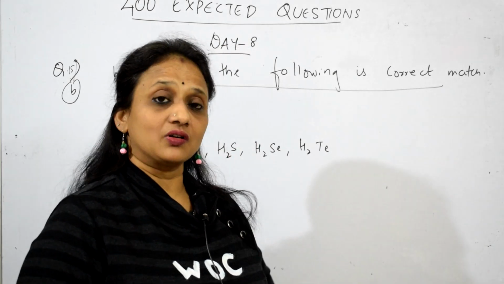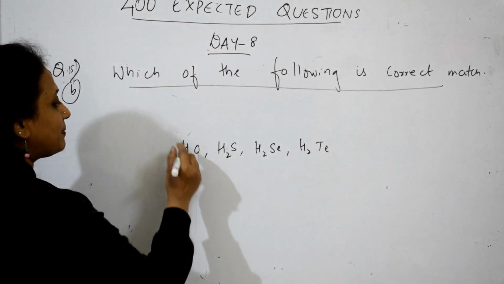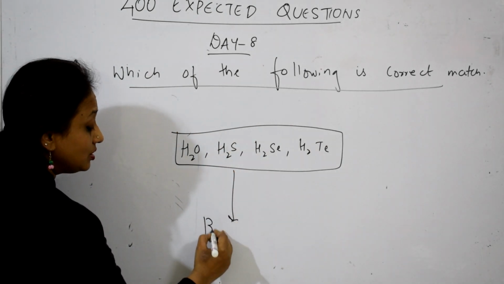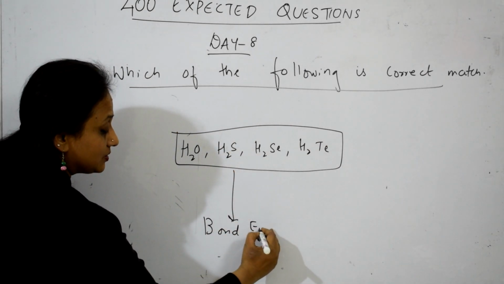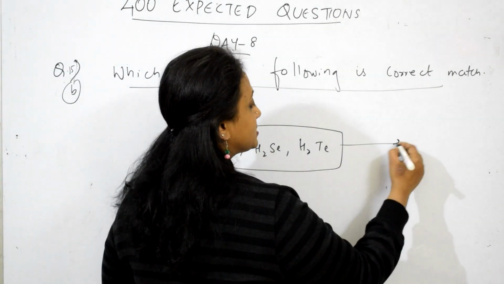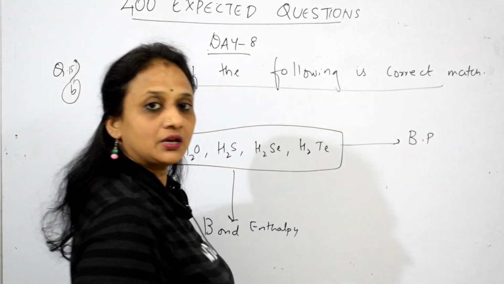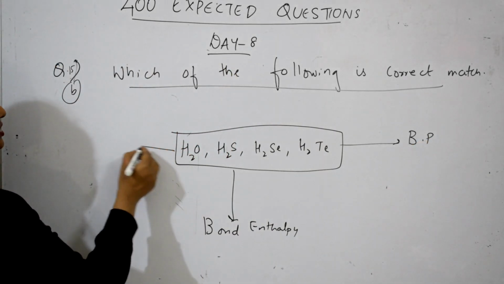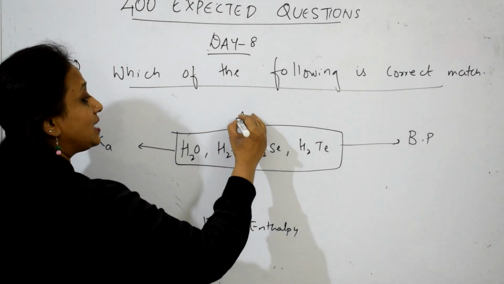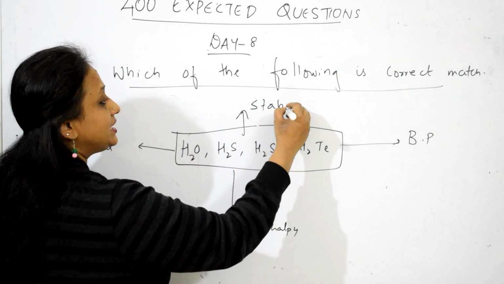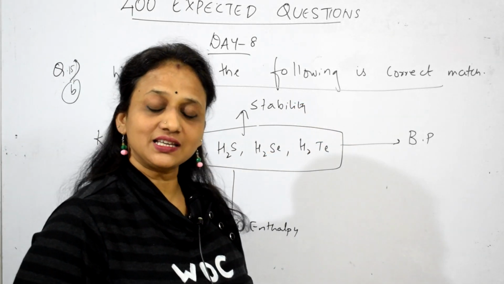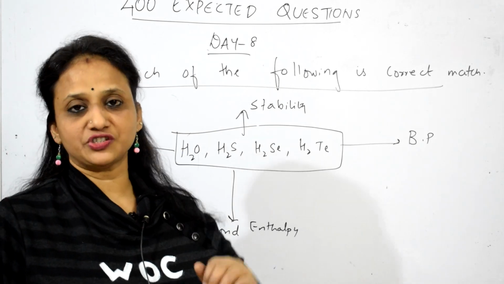On the same pattern, they are going to ask you questions based on bond enthalpy. This is one concept. On the same pattern, they're going to ask you questions based on boiling point. On the same concept, they'll ask you questions based on acidity value. On the same pattern, they will ask you questions based on stability pattern. Remember, students, stability pattern. Now let us see how they will give it and how you have to justify the question.